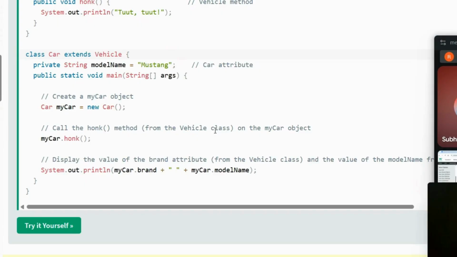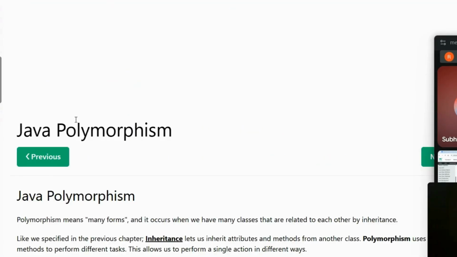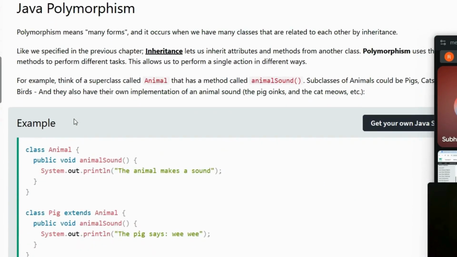Any doubts, any queries in your previous class? Okay, great. So if there is no doubt, let's move ahead. And our next topic is polymorphism. Okay, so let's understand polymorphism.